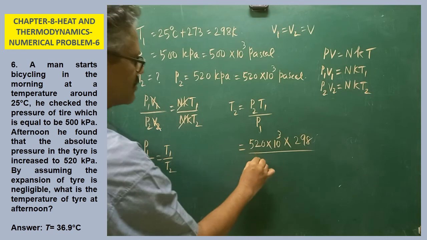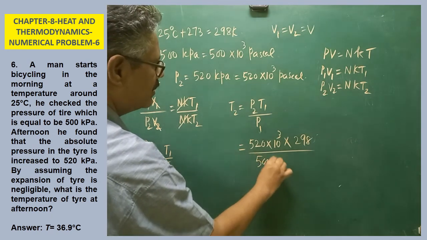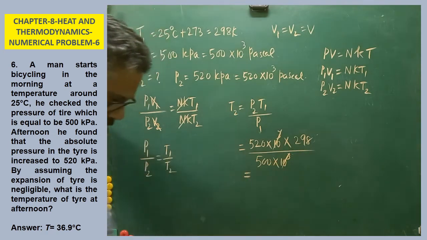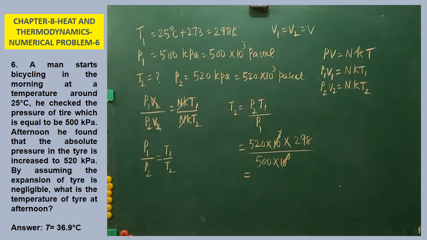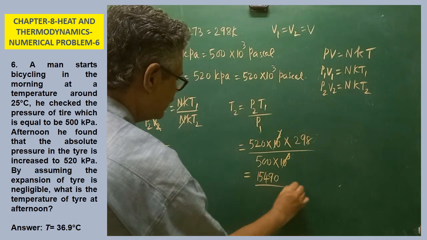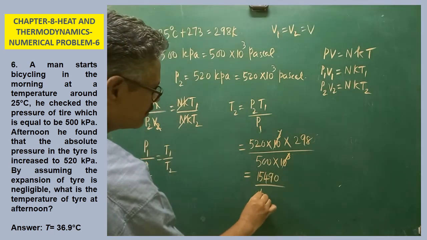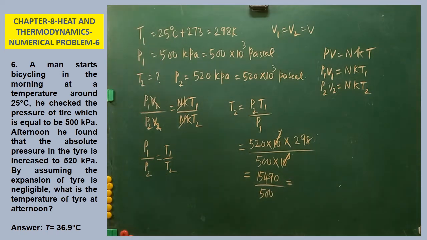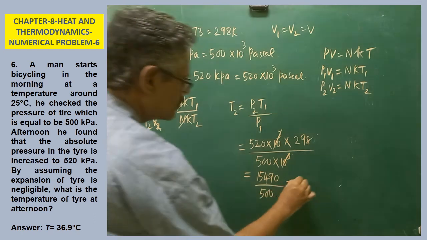P1 value is 500 into 10 to the power of 3. Cancel both. After simplification, if you multiply the numerator, you will get 15490, divided by 500. After simplification, you will get 309.92.